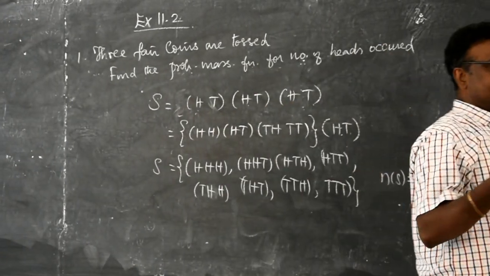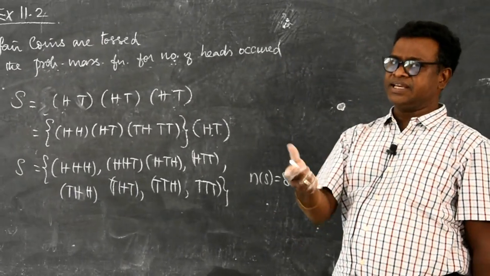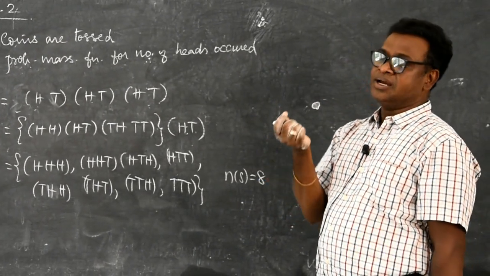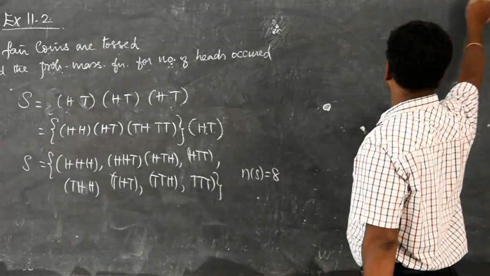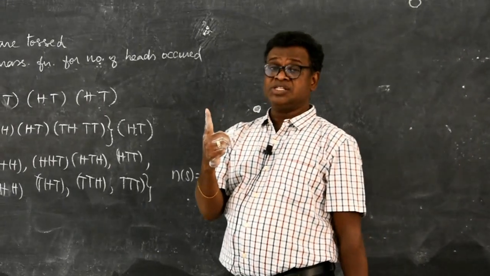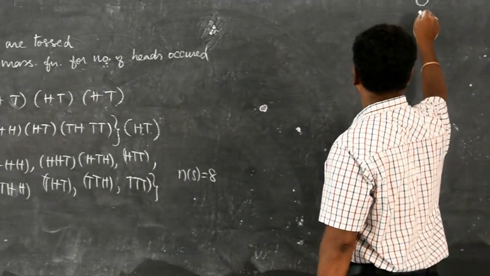Now, head is considered to be the success. When I toss all the 3 coins, all 3 may not show me head, that means 0 successes. One coin will show me head, 2 other coins will show me tail, that means 1 success.